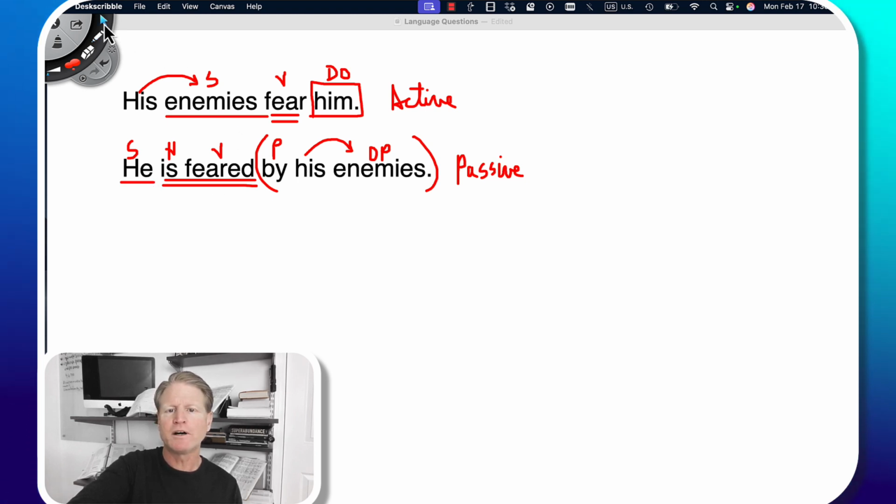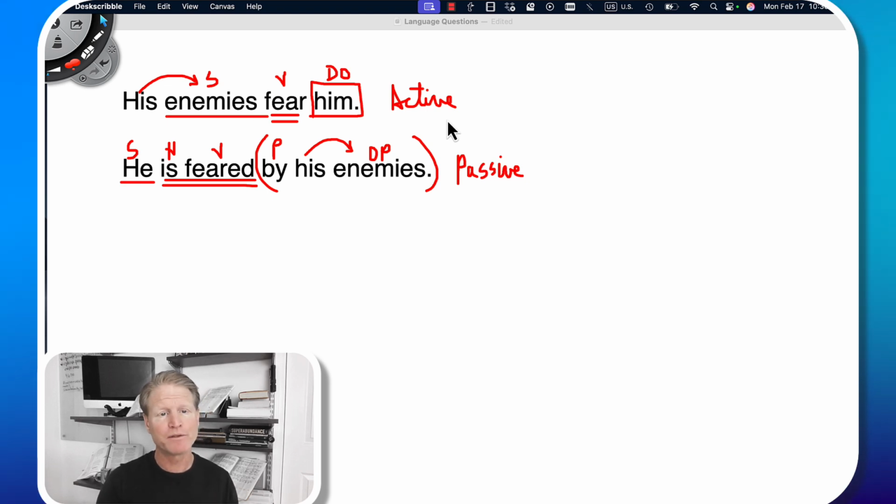In English, we're often reminded by writers to write with active sentences. Active sentences make our writing more powerful. They make our writing stronger. Now, you can use both, and both sentences mean the same thing. Just remember that active sentences are a little more to the point and a little stronger than passive sentences.